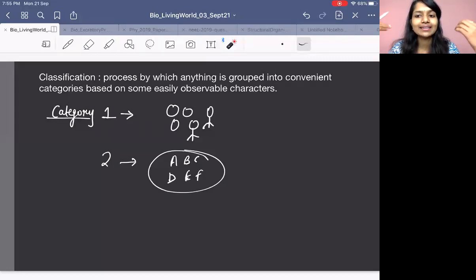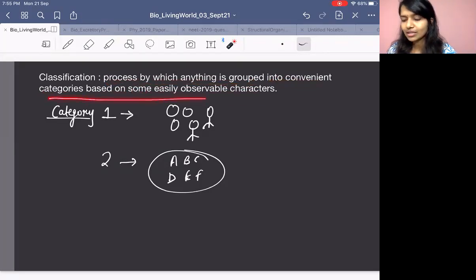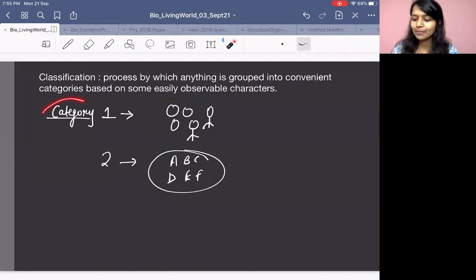So we try to categorize them based on some characters. So that is your classification. Process by which anything is grouped into convenient categories based on the characters which you observe, right? Based on the characters which you observe, you will do classification. For example, this is category 1, this is category 2.